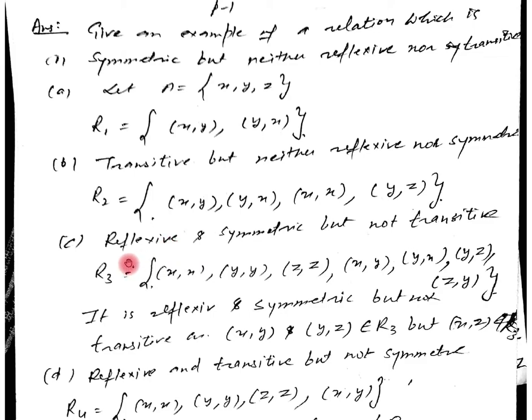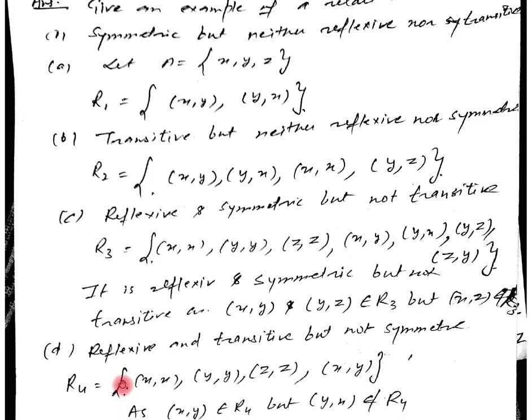Let us see it again. We have to tell the relation on A such that it should be reflexive and symmetric but not transitive. It is reflexive, so xx should be there, yy should be there and zz should be there. Now it is symmetric. If xy is there, then yx must be there. Similarly, if yz is there, then zy should be there. So it is symmetric. But it should not be transitive. If I consider this pair xy and yz, then xz is not there. So it is not transitive.